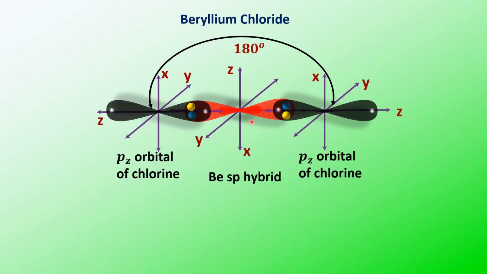And the type of bond is sigma bond because of sp and pz overlapping along the internuclear axis. So the two bonds are of the same strength, and the angle between the two chlorines and the beryllium is 180 degrees. Now we'll see a 3D model of beryllium chloride. See here, beryllium is forming a bond with the two chlorine atoms, so the strength of the two bonds is equal. Now we'll see the second type of hybridization.